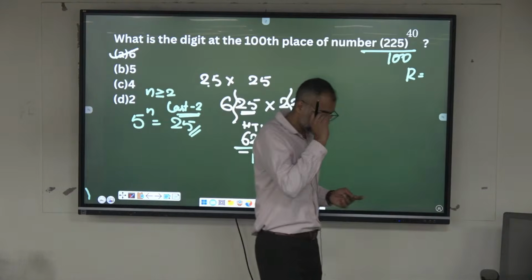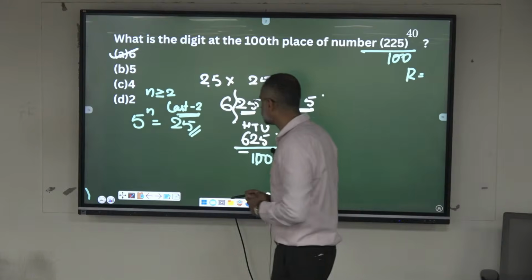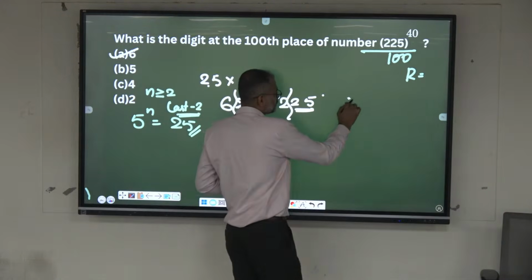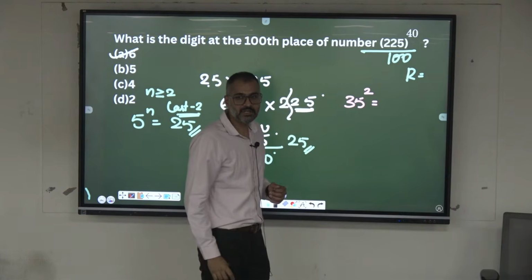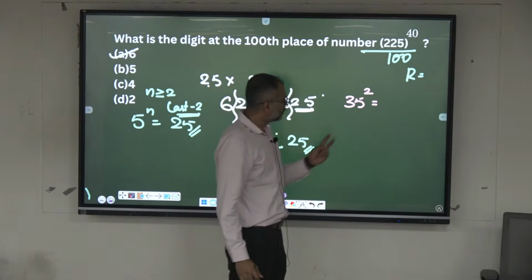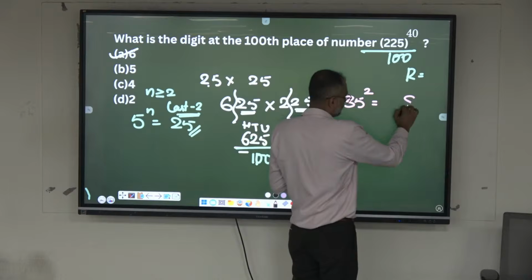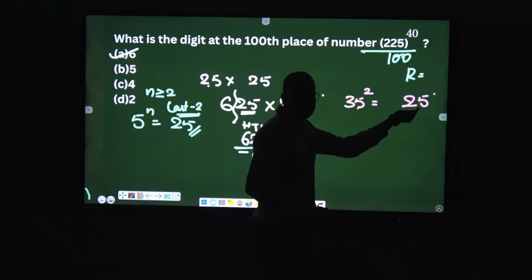Okay, last two digits. 35 square, how much is 35 square? What are the last two digits of anything 5 square? 25. Anything ending with 5 square, the last two digits have to be 25.